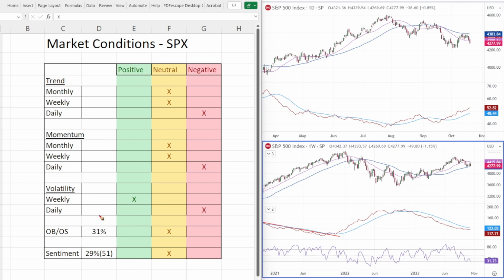Okay. Now, if we go to the dailies, we're at the opposite end because this is rising above its moving average. So this is what I said last week.